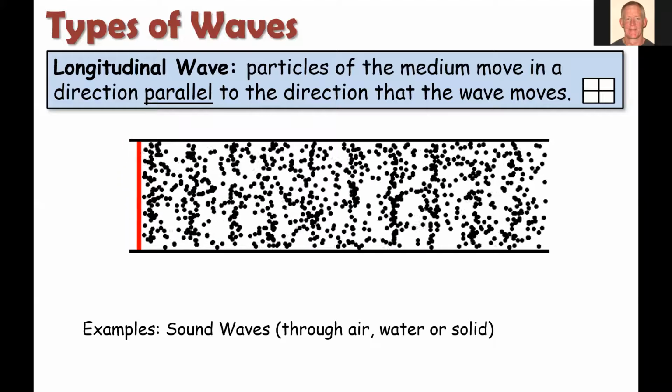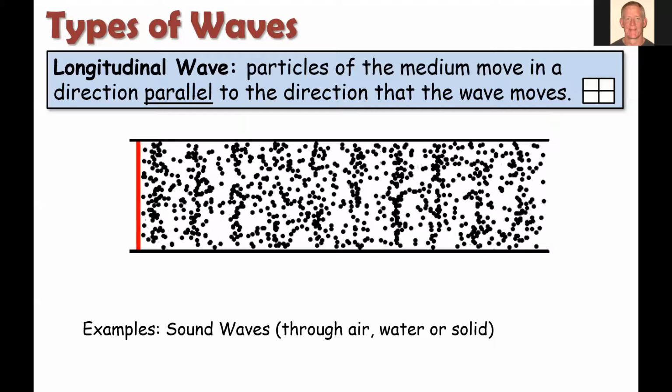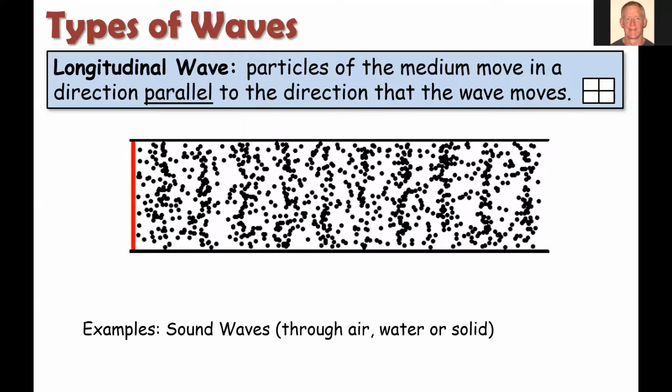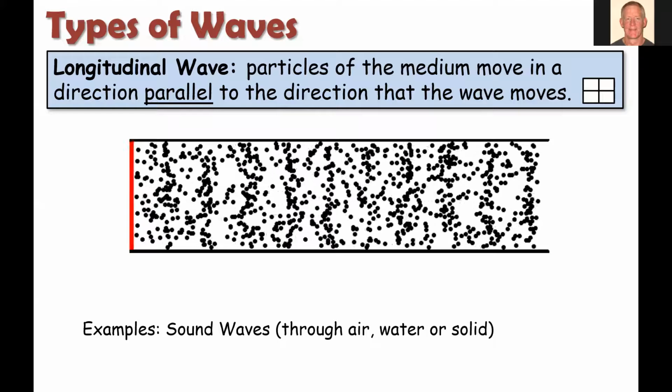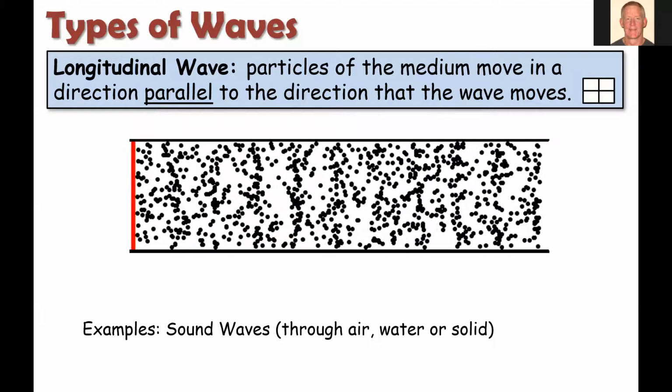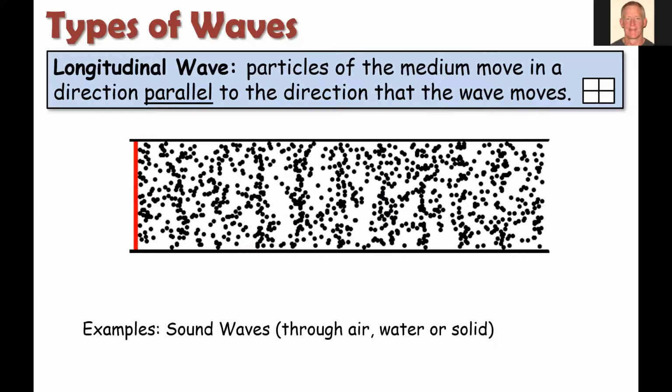So this is the basis for how a speaker works. If you have a speaker, whether it's an earphone speaker or a speaker for a large room, it's the same concept. It has a speaker cone or diaphragm, represented here by the red line, that vibrates back and forth. As it goes forward, it compresses the air molecules, and then as it pulls back, it creates an area where the molecules are further apart.